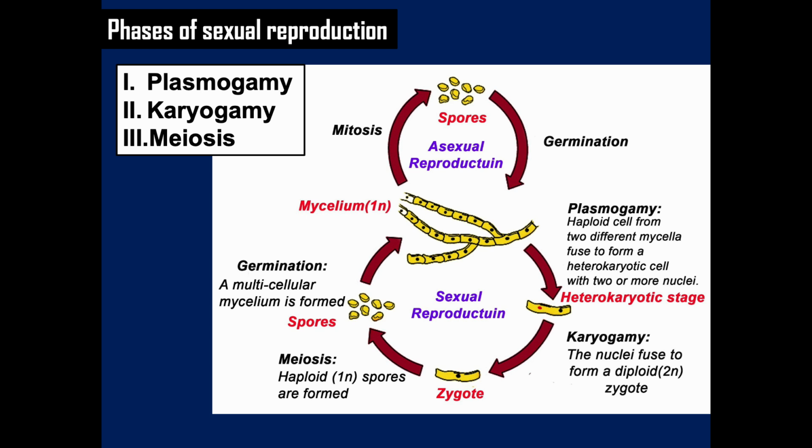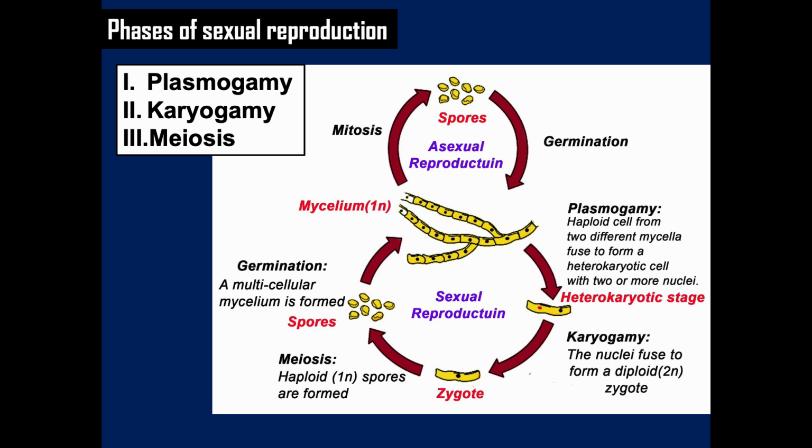Plasmogamy is followed by karyogamy, where the two nuclei fuse and then undergo meiosis to produce spores. Please try to remember, plasmogamy always occurs first and is followed by karyogamy. In some organisms, these two occur simultaneously, that is, parallelly, plasmogamy as well as karyogamy will occur. But in some cases, karyogamy is delayed for a considerable time duration.